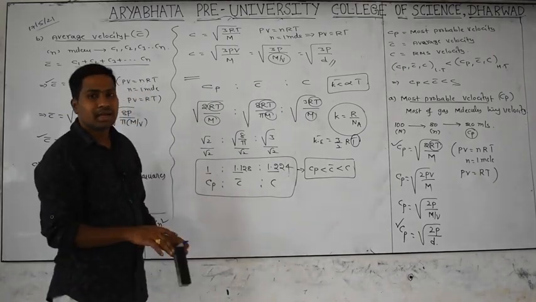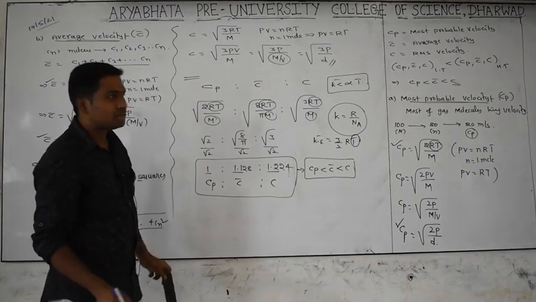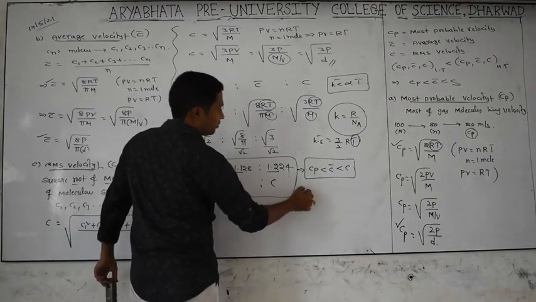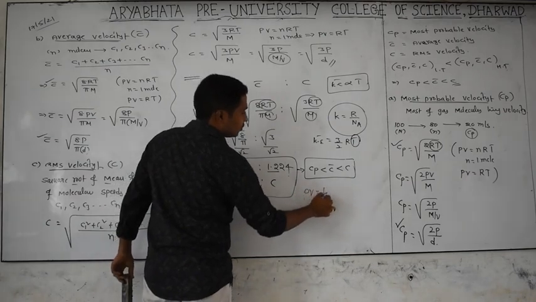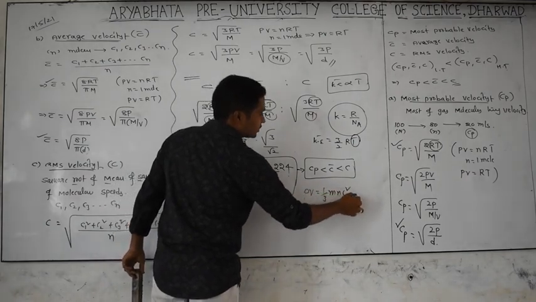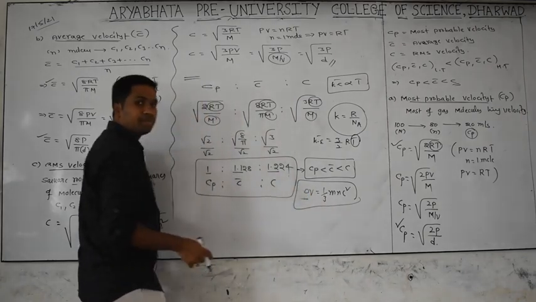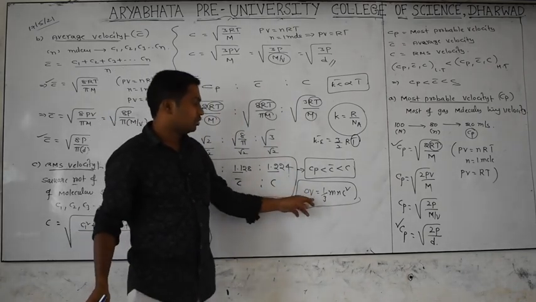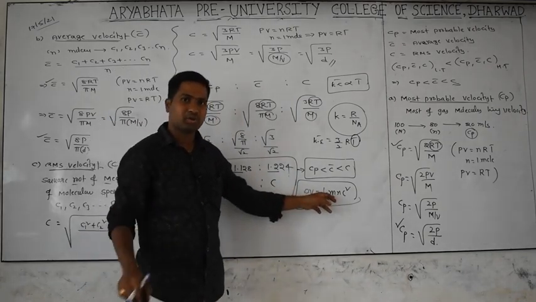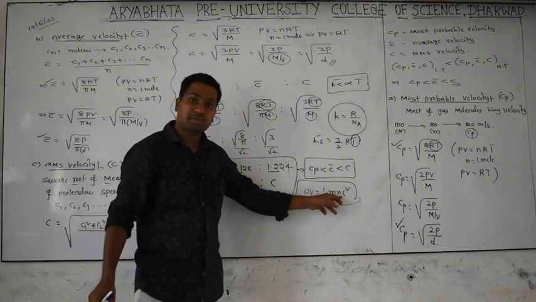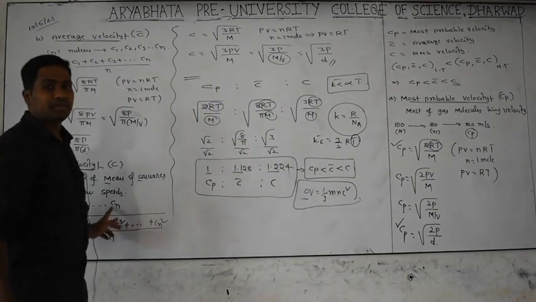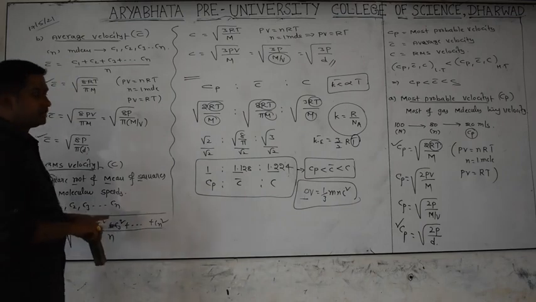So what is the kinetic gas equation? PV equals 1/3 mnc squared. PV equals 1/3 mnc squared. What is the meaning of P? Pressure. V means volume. m is the mass of a gas molecule. n is the number of gas molecules. c means RMS velocity.